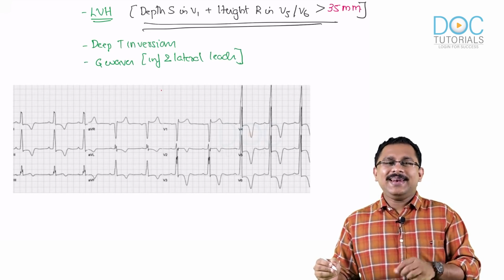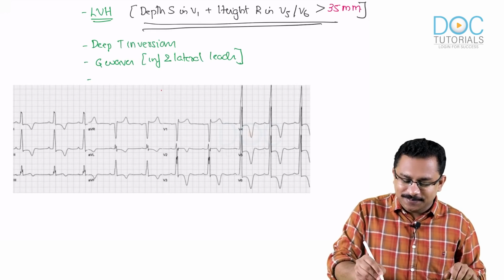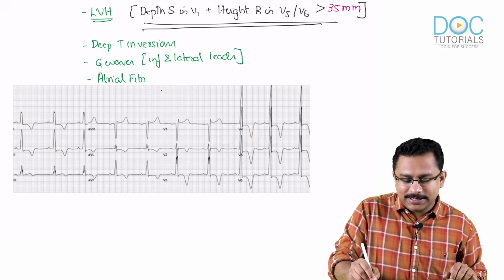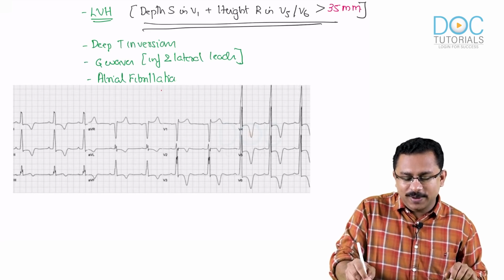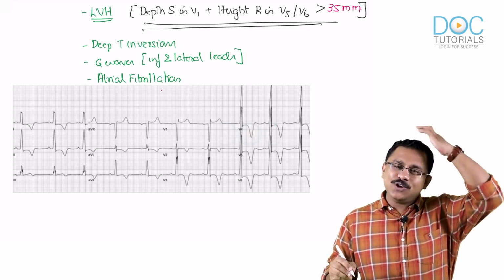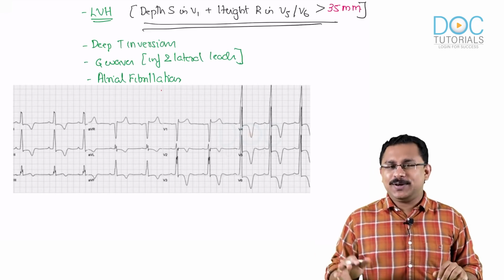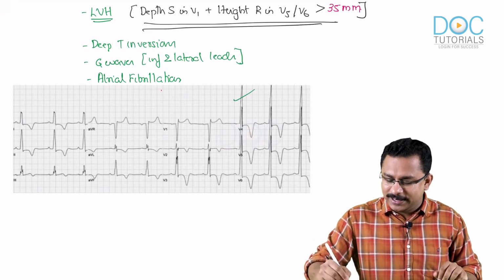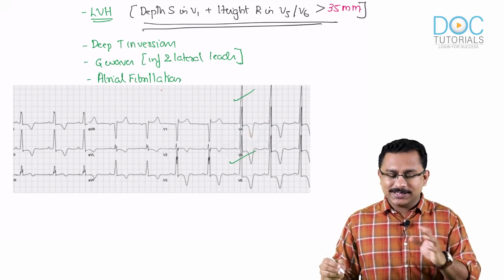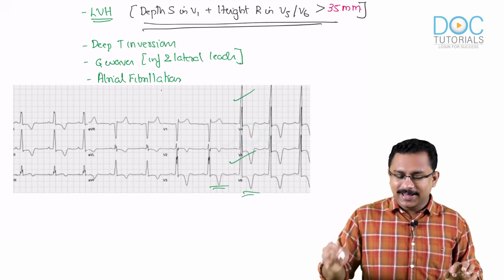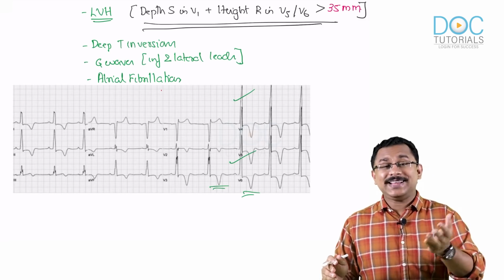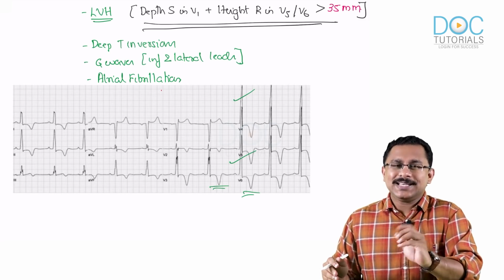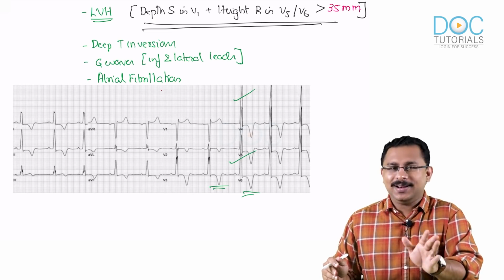In some patients you may also get atrial fibrillation, because remember I told you atrial fibrillation is the most common sustained arrhythmia that you will see in patients with hypertrophic cardiomyopathy. So here, in the ECG that is given, you can see evidence of left ventricular hypertrophy, which is quite obvious, and you can see the T inversions as well. It is not necessary that atrial fibrillation is there in all cases, but again, the most common sustained arrhythmia, if present, is going to be atrial fibrillation.